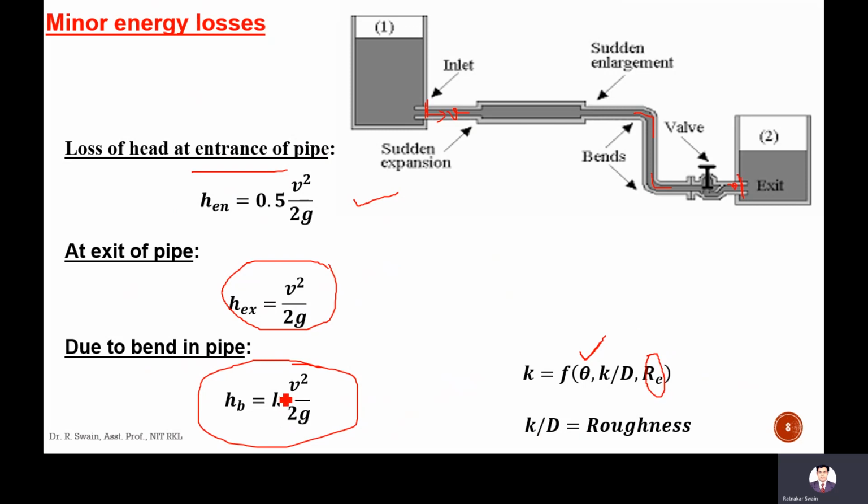Actually, this angle should be written as capital theta, because it is confusing. There is no relation between small k and capital K; they are not the same. Small k by D is the roughness ratio, that is, k is the roughness of the surface divided by the diameter of the pipe. So it depends upon small k by D, theta, and Reynolds number.